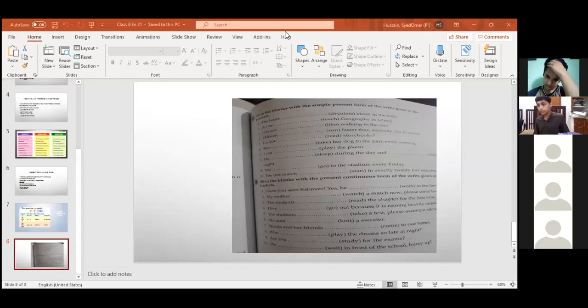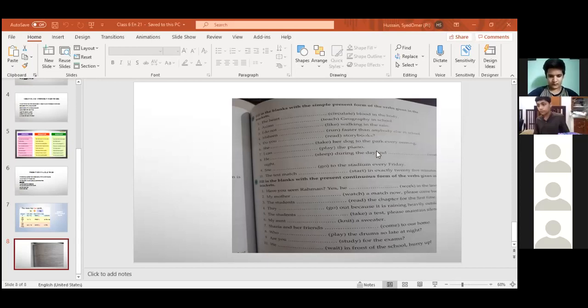Oh, sorry. Fill in the blanks with simple present tense of words given in the brackets. Aslam does geography in school. Aslam teaches. Very good, because Aslam is singular, so we have put ES with teach. Teaches geography in school.